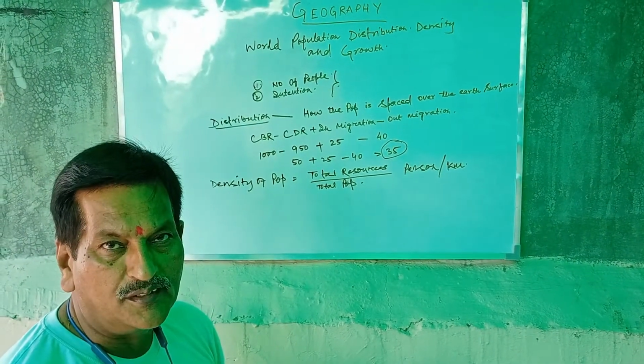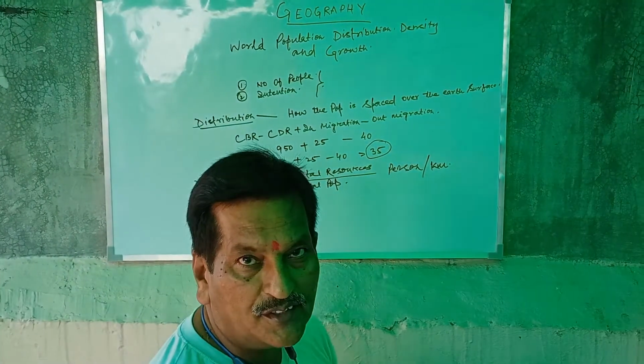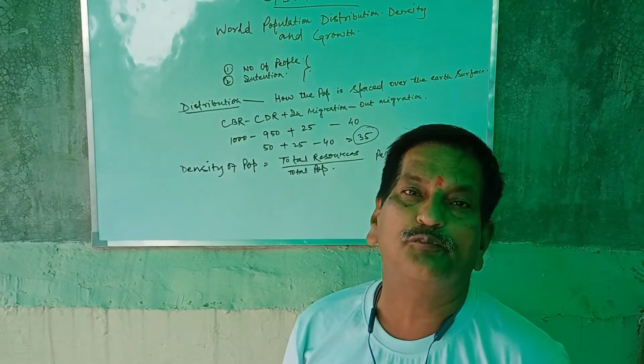Density of population means persons living per square kilometer, and it may be of two types, which is very important.